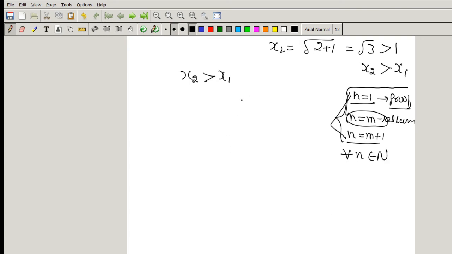So firstly, this result holds for x1, that is, the first term, the result holds, that is x2 is greater than x1. Therefore, x2 is greater than x1.